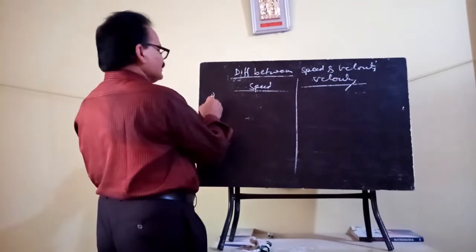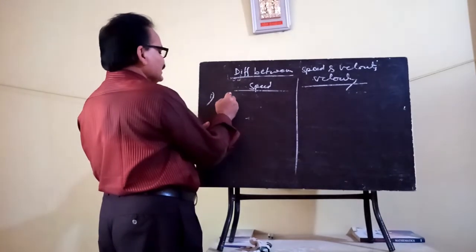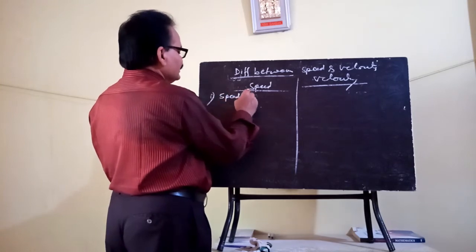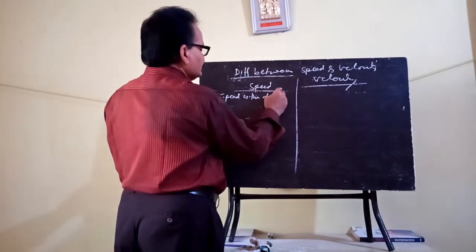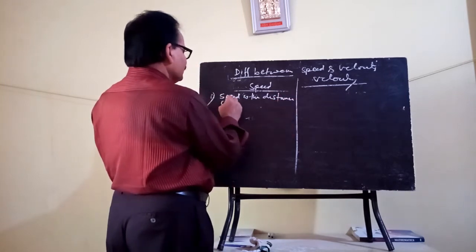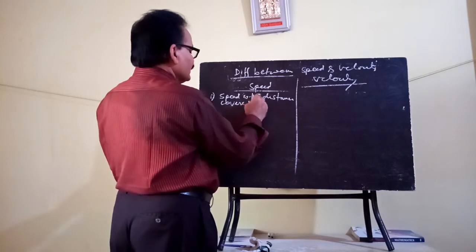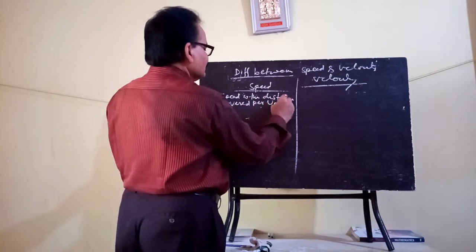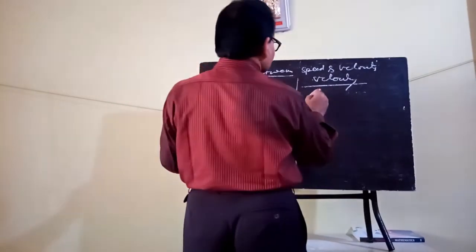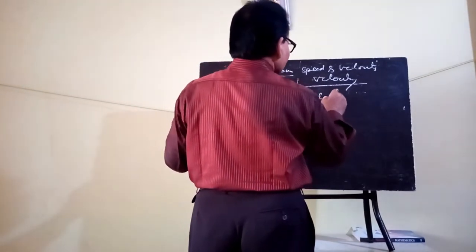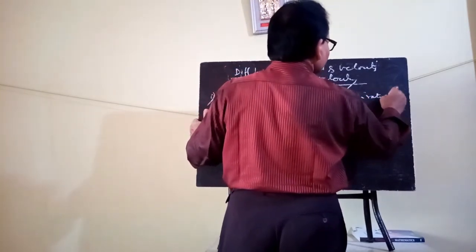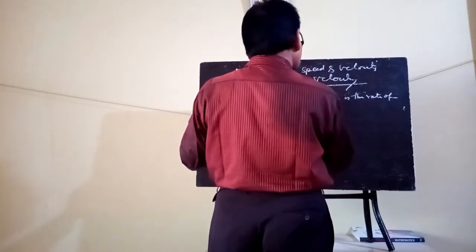The first point: speed is the distance covered per unit time. Velocity is the rate of change of displacement.